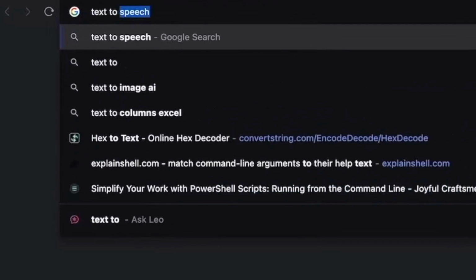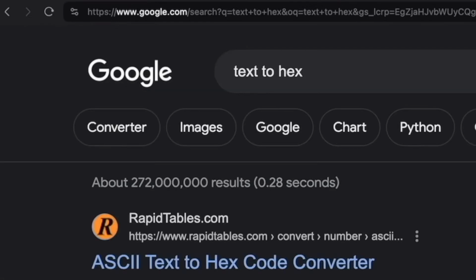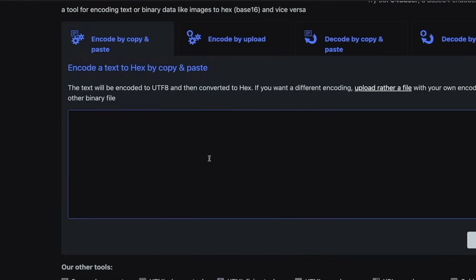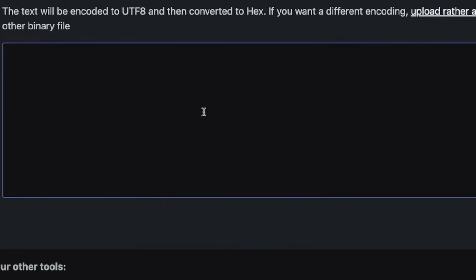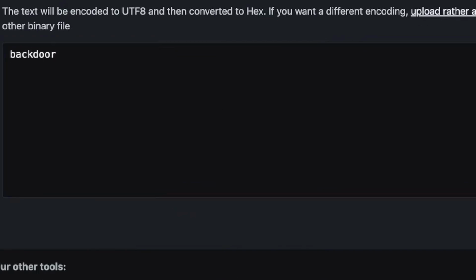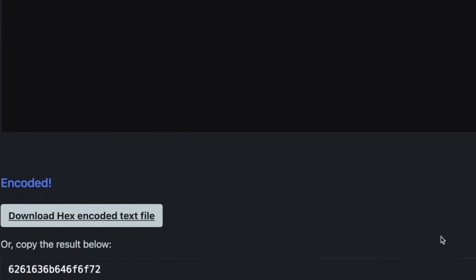We use a text to hex service, where we put the word that we want to filter, that we think the AI does not like. For example, backdoor: if we want to build a backdoor, we're going to encode it to hex and then feed it to the AI. But if you just feed it like this, it's not going to work straight away.